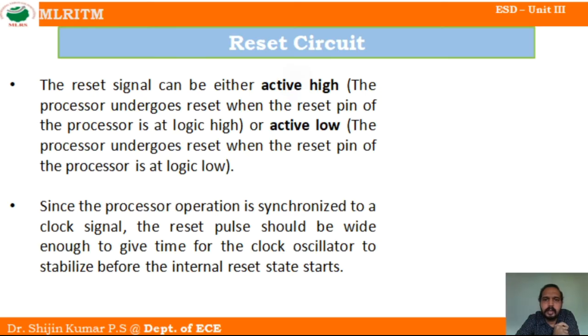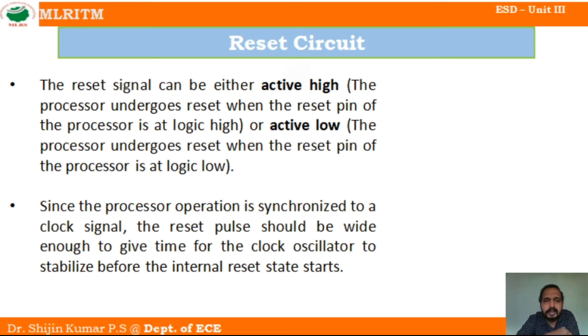If you provide a low signal, the lower level of the pulse, and the system undergoes the reset operation, then we say it is active low.